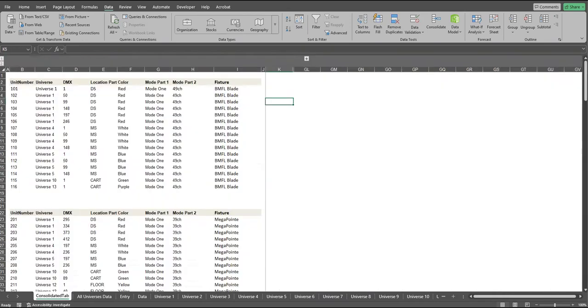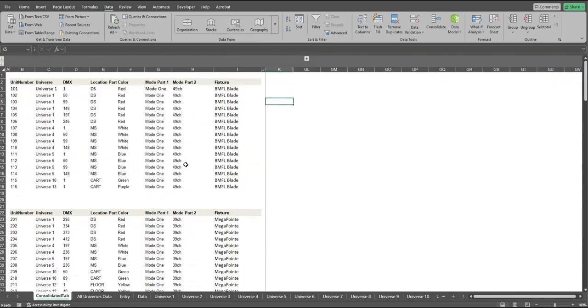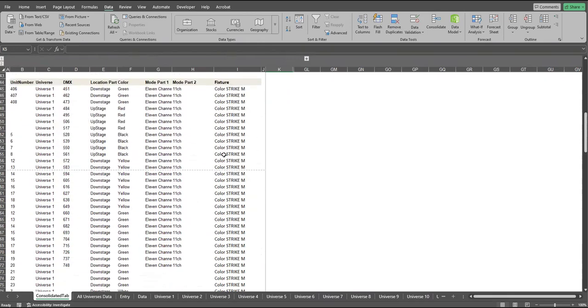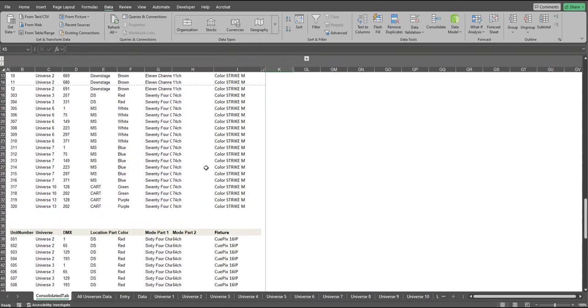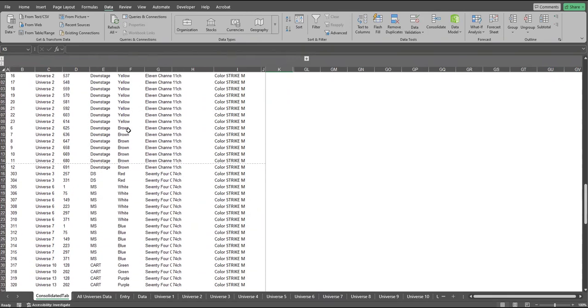So I'll take you to the consolidated tab as soon as you enter new data. Here you can see I have added a new entry with the color strike M. I'll check for the color strike M fixture. This one is here, and at the end of the data this should have brown, I guess. Here it is. From universe 2, it has pulled the data for brown, and before that it was yellow, and now we have brown, and it ends universe 2 at row number 15.